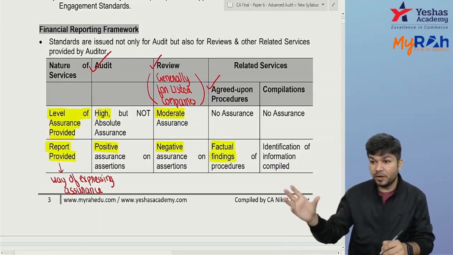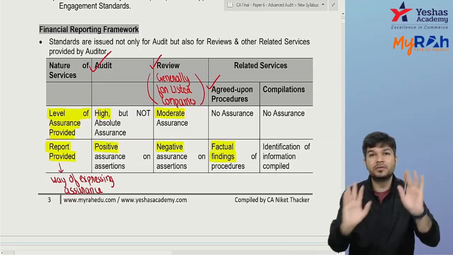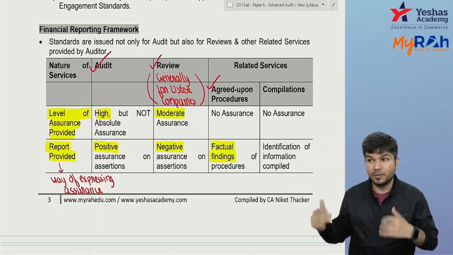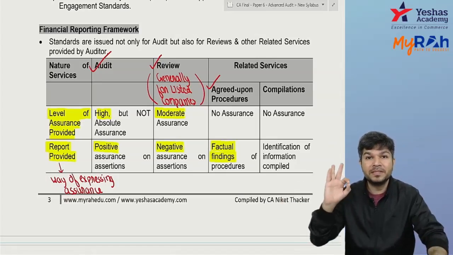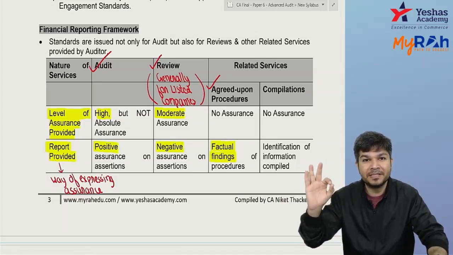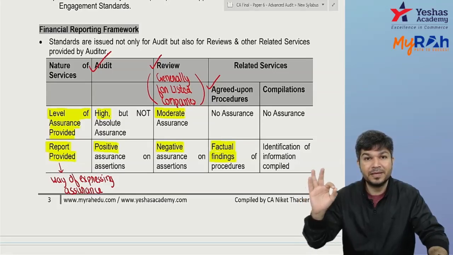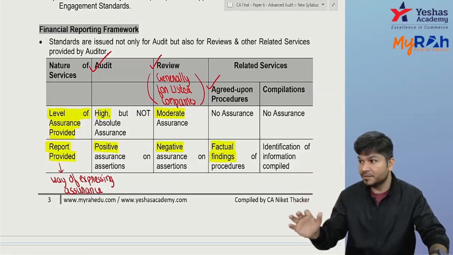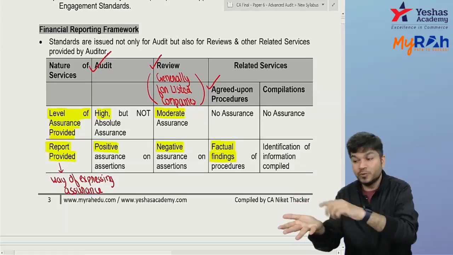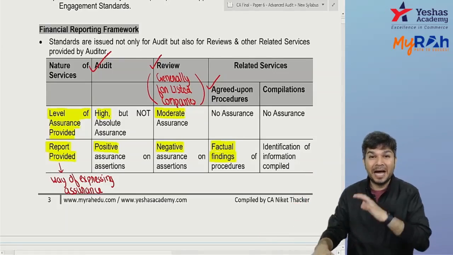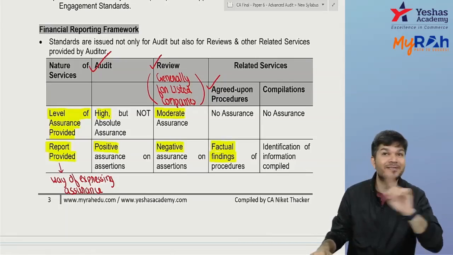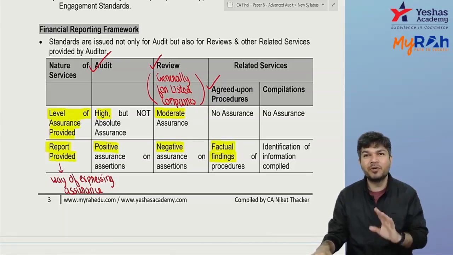If you went and you found stock is 0, you'll say stock is 0. You went over there, you found the godown is empty, so you say stock is 0. I am not commenting on the figure given by management. Whenever you comment on the figure given by management, says stock is 1 lakh, you say it is fine or not, that's assurance. So over here, are we giving any assurance? Answer is no. We are just reporting the fact which we found out.